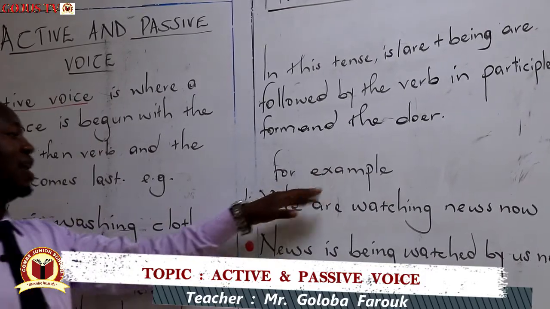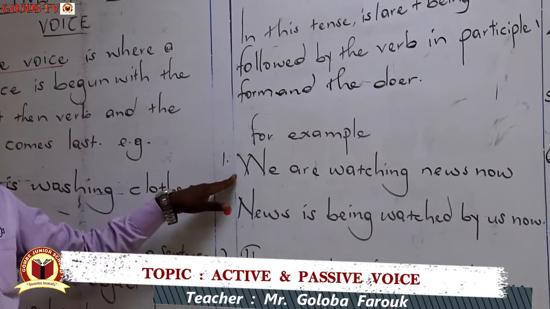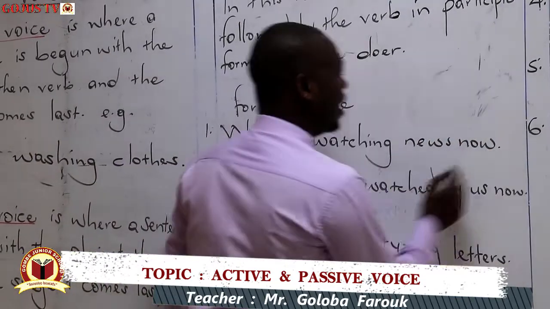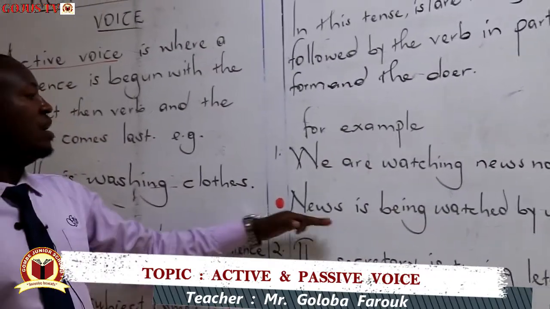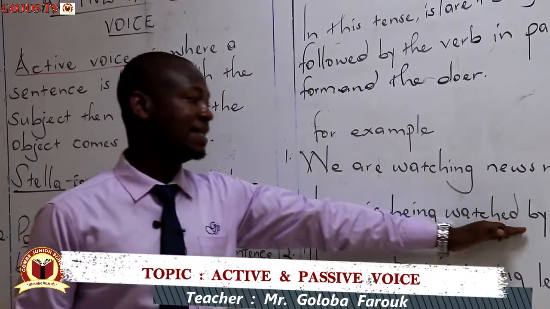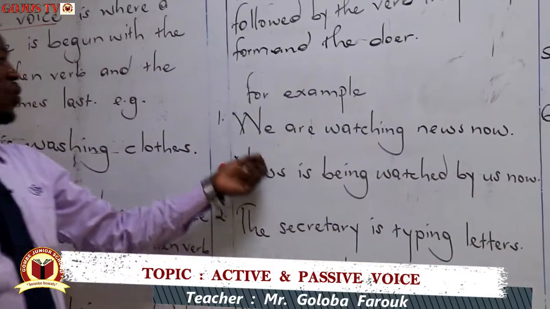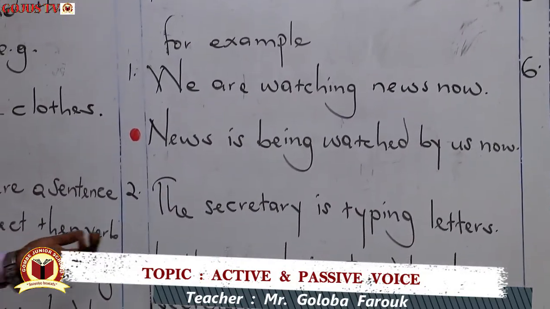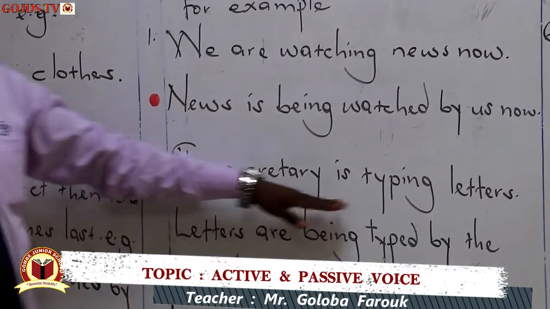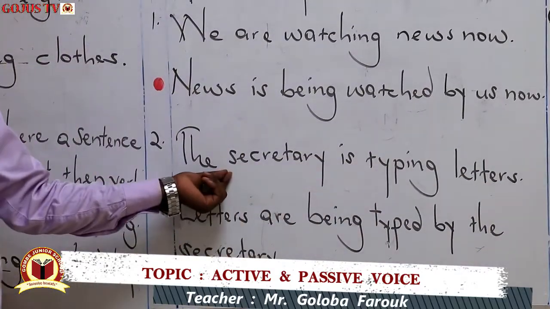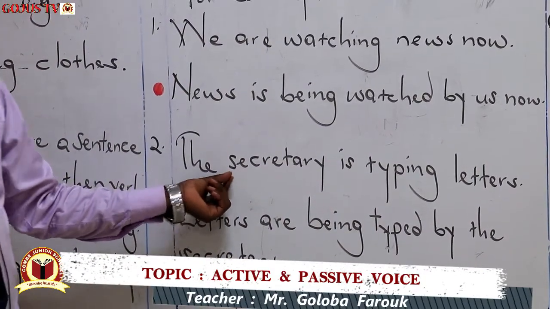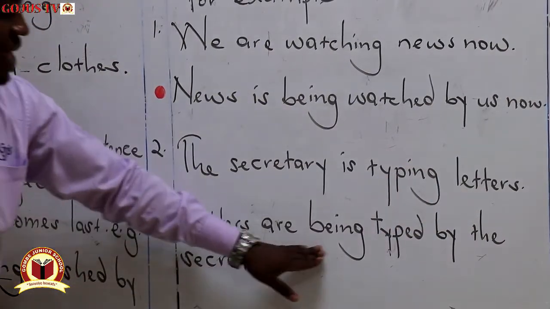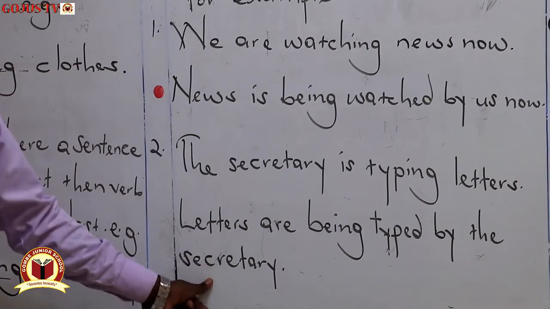So for example, our first sentence is, we are watching news now. Here our object is news, and we shall begin: news is being watched by us now. You can obviously see that we are the ones doing the watching, so we know who watched the news. Number 2, the secretary is typing letters. You actually know who did the typing, and the object is letters. So we're saying, letters are being typed by the secretary.